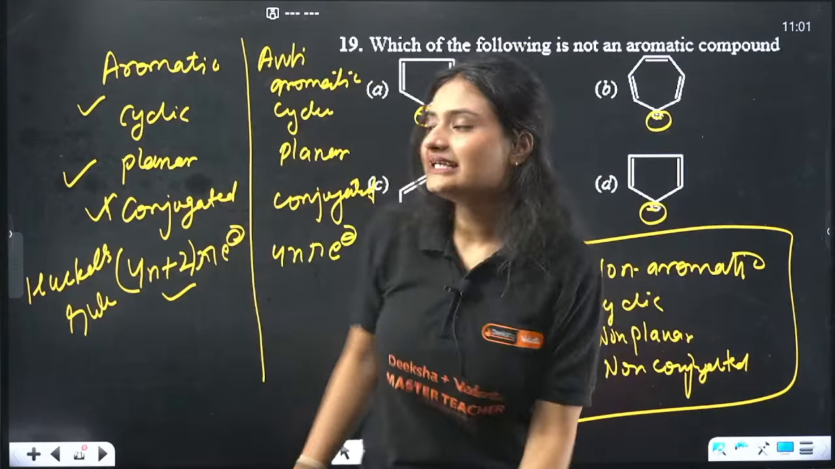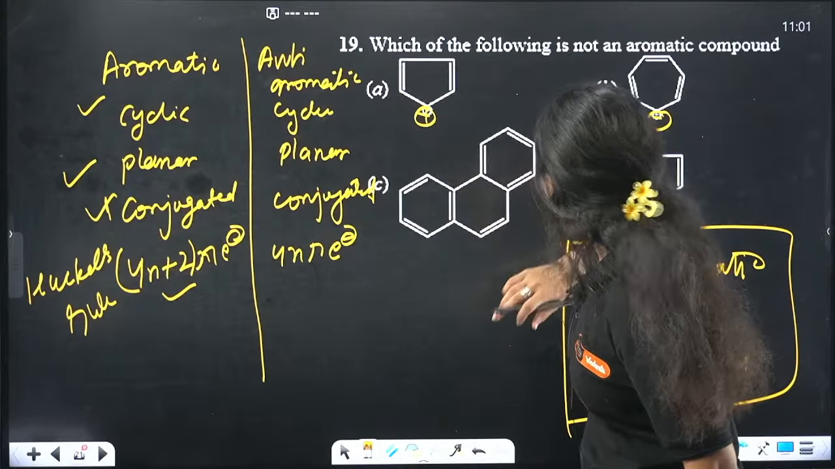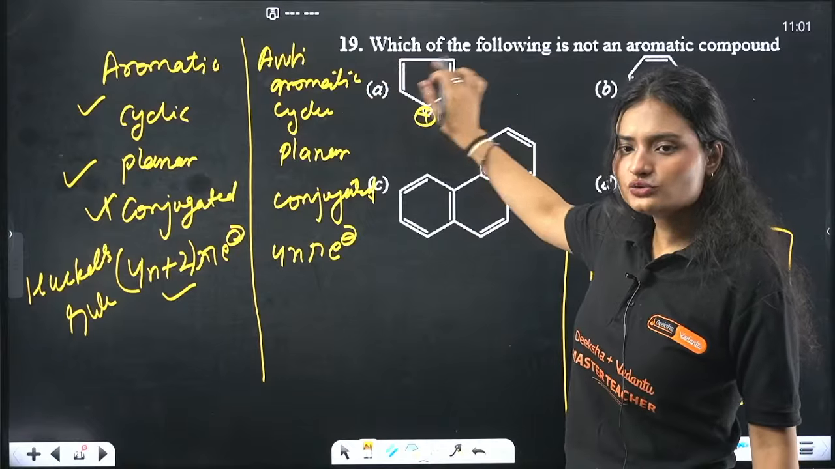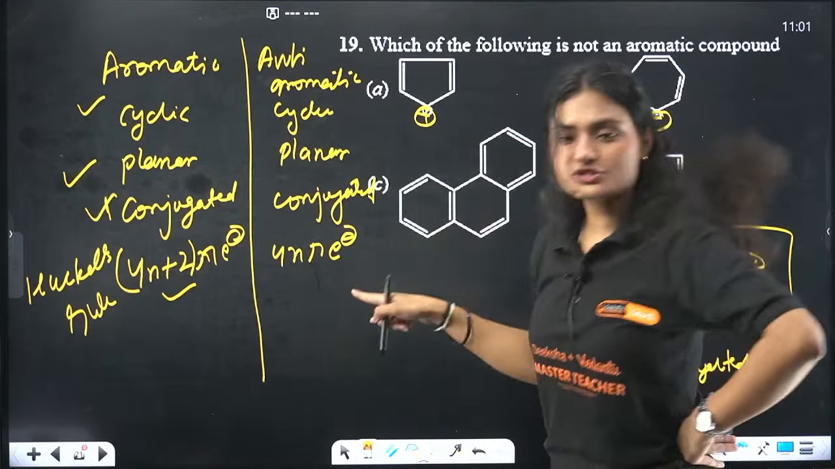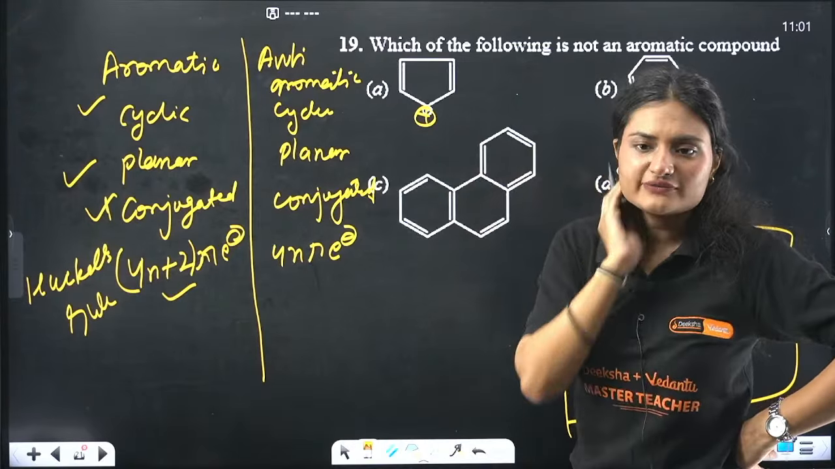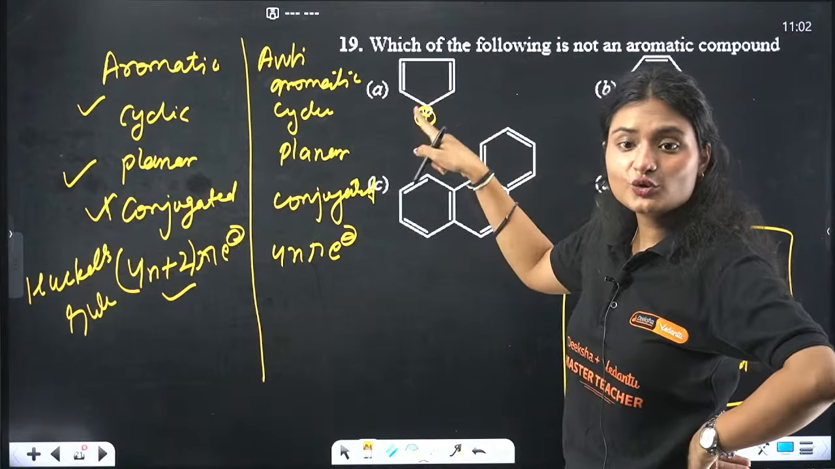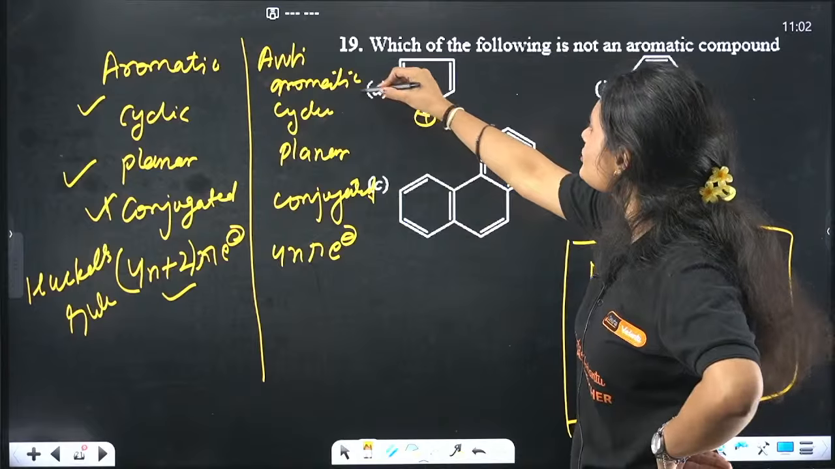Okay, now we are dealing here with what? Let's see. Start from here. 1, 2, 3, 4. How many electrons? 4 electrons. So 4 electrons means n equals 1. 4n pi rule, right? 4n pi is following. So is it aromatic? No, it is anti-aromatic. So this is your correct answer.